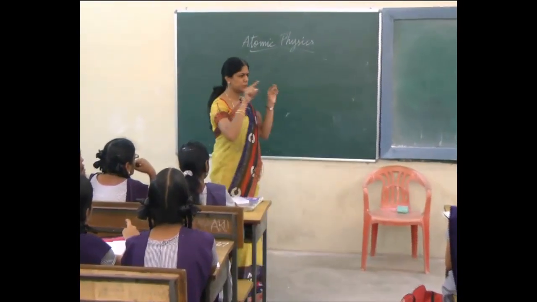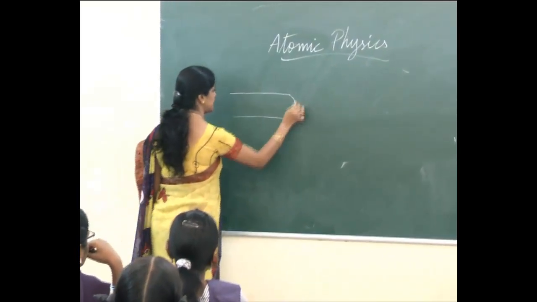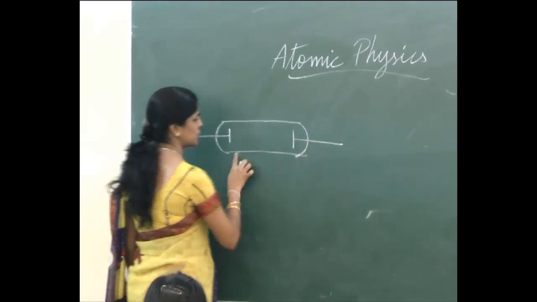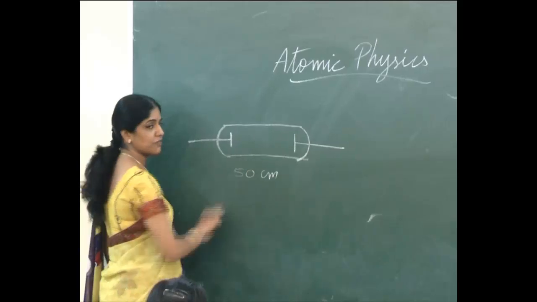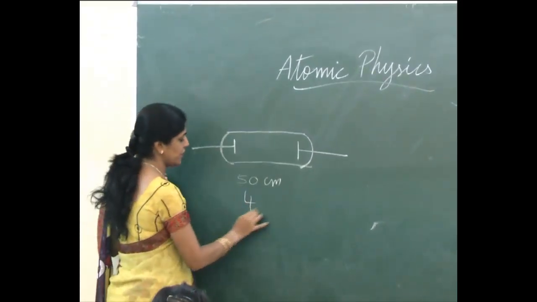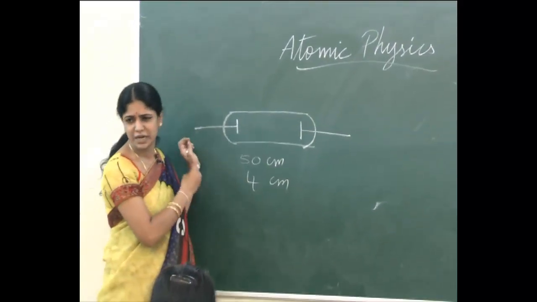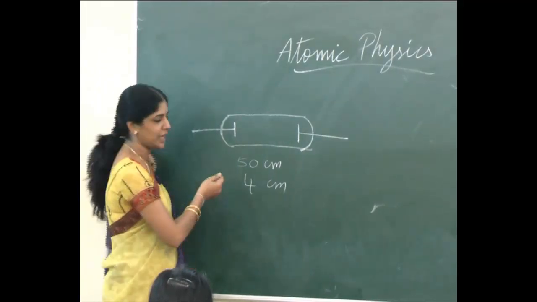So the discharge tube is nothing but an arrangement. It is just a glass tube of length 50 centimeter and its width will be 4 centimeter. This is a simple arrangement to pass electricity through gases.